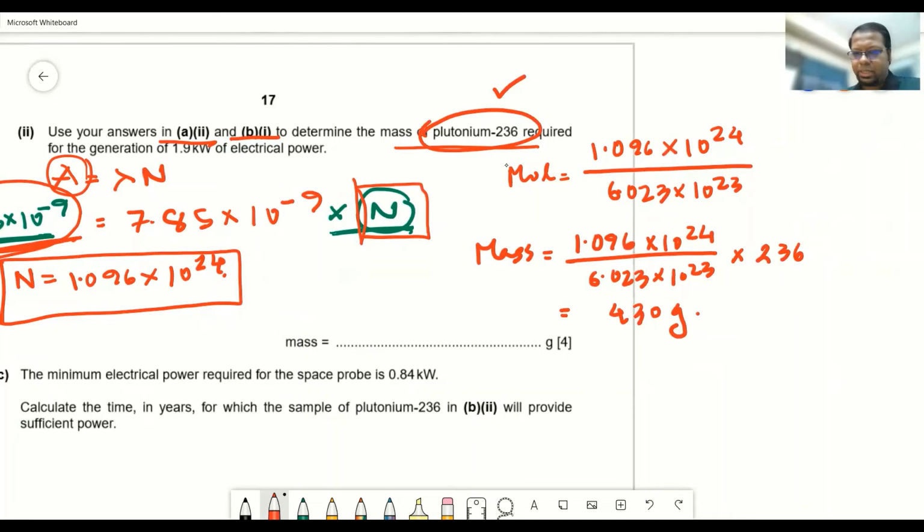Okay, 1 second. Let me calculate it again. So actually it is 429.44 if you round it off. I mean, if you write it in two significant figures, it will be 430.